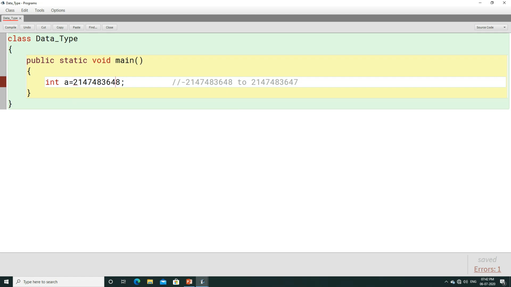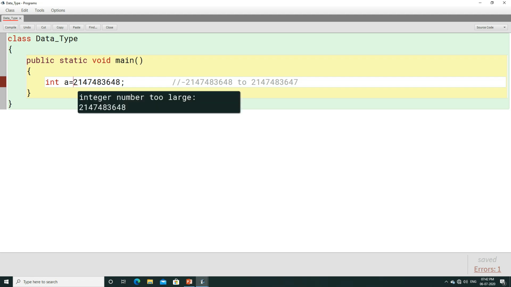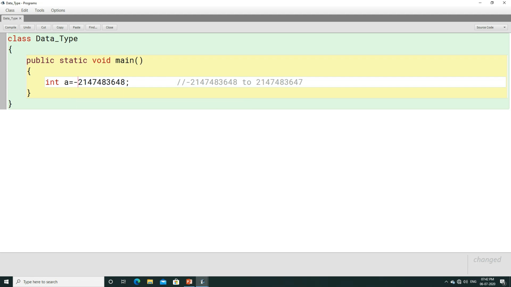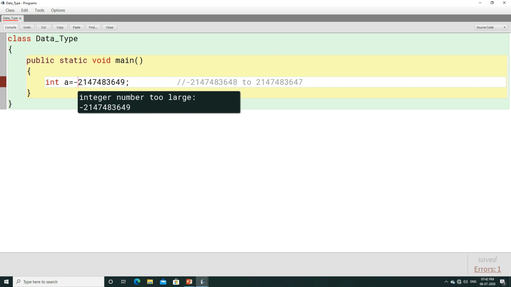Now the minimum number we can use here is minus 2147483648. This is the minimum integer number that can be used in Java. Let us compile the program. The program is compiling. Now let us use a number which is less than this. Again you are going to get the error integer number too large. Let us compile the program. Here you get the error integer number too large.